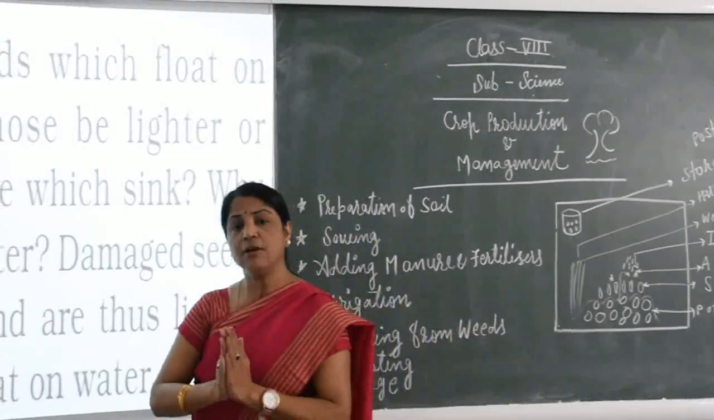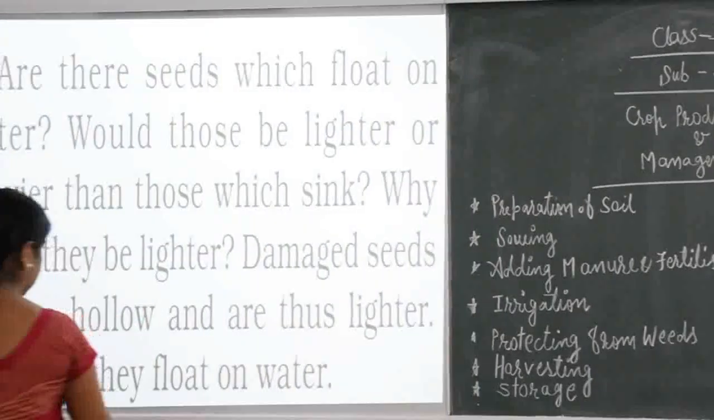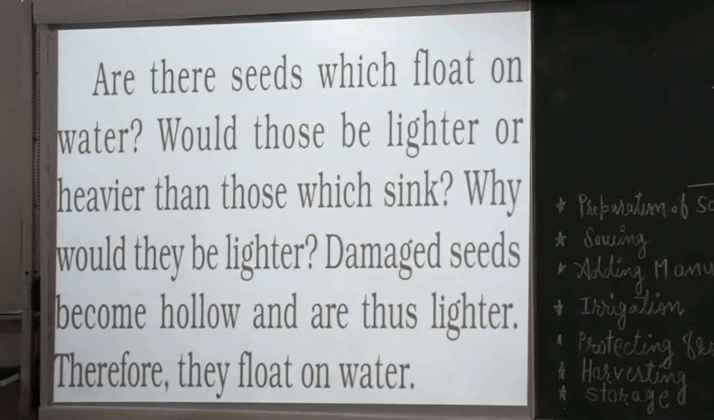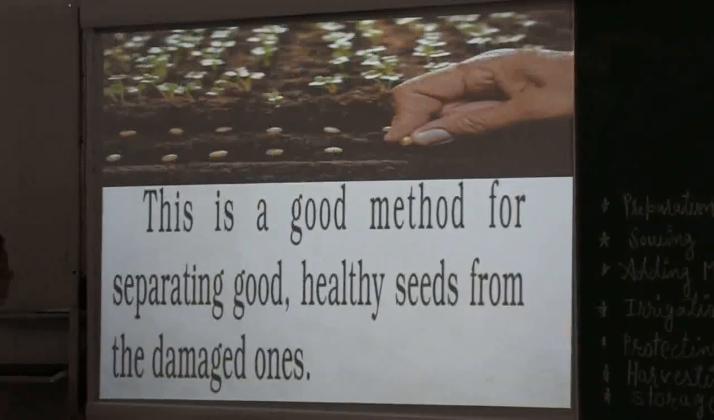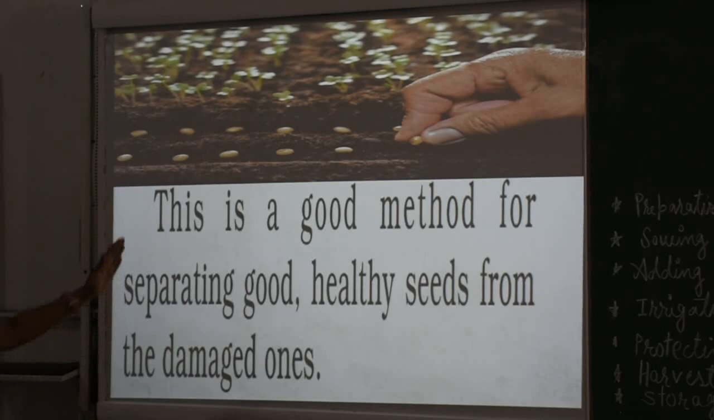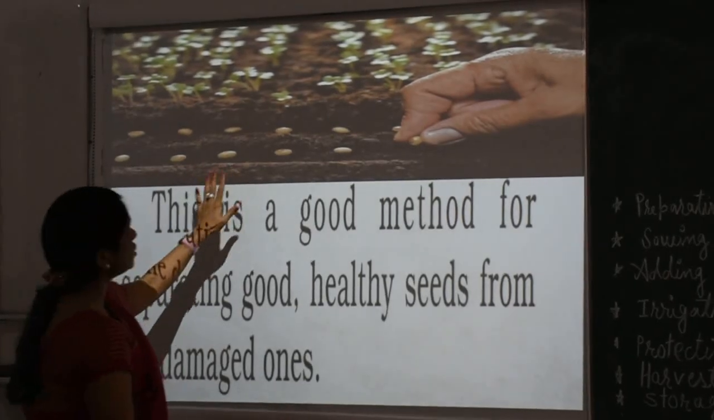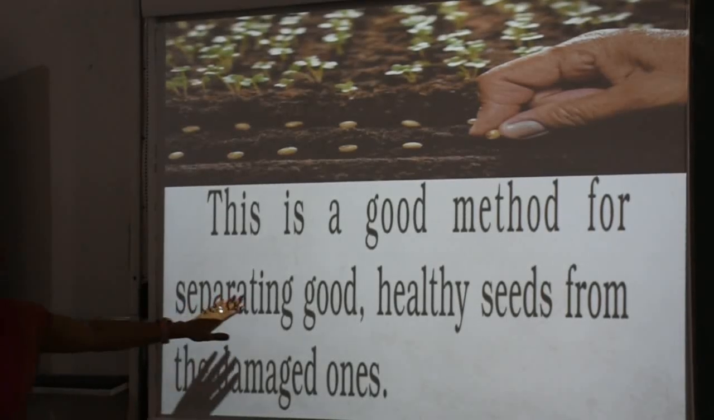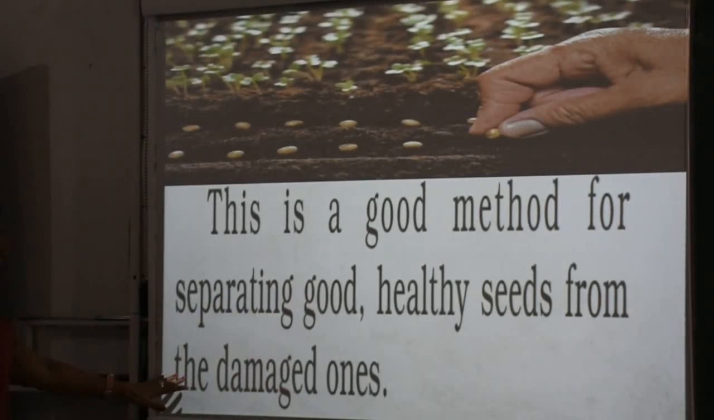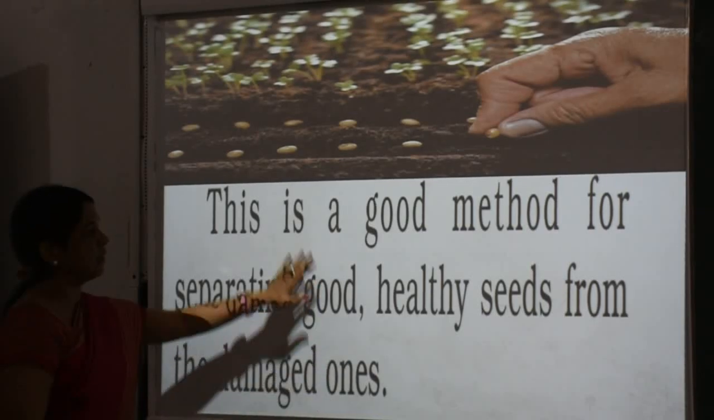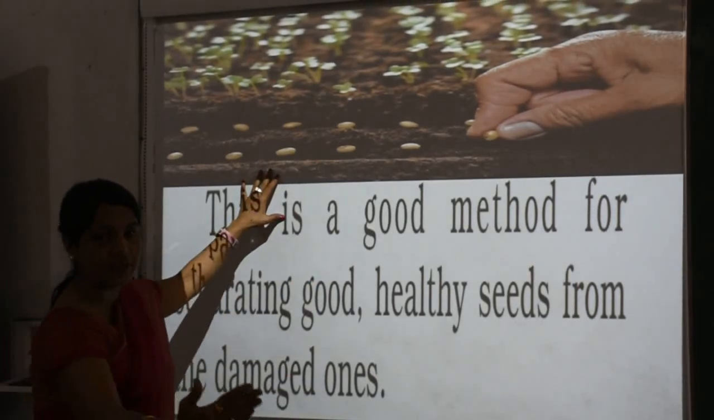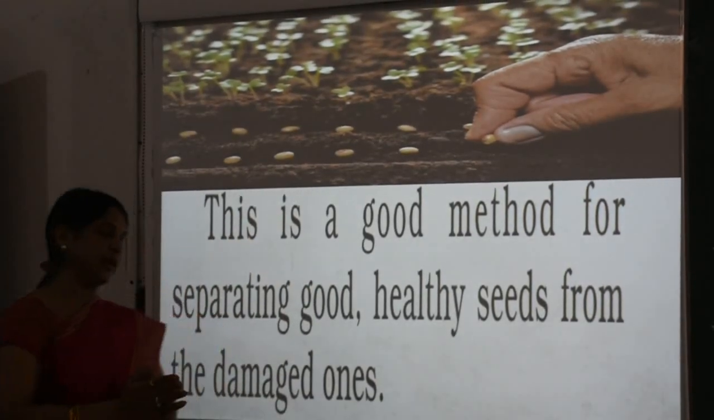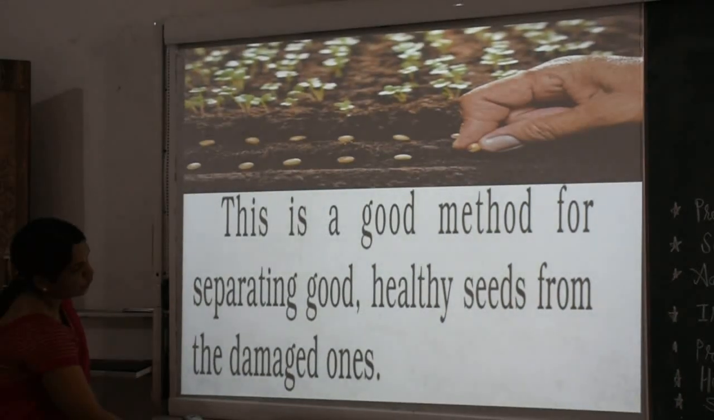Now let's see further. We have seen the floating seeds and the other seeds. In this picture, kindly concentrate. This is a good method for separating good healthy seeds from the damaged ones. This picture is shown and I have also done the experiment. Now we proceed further.